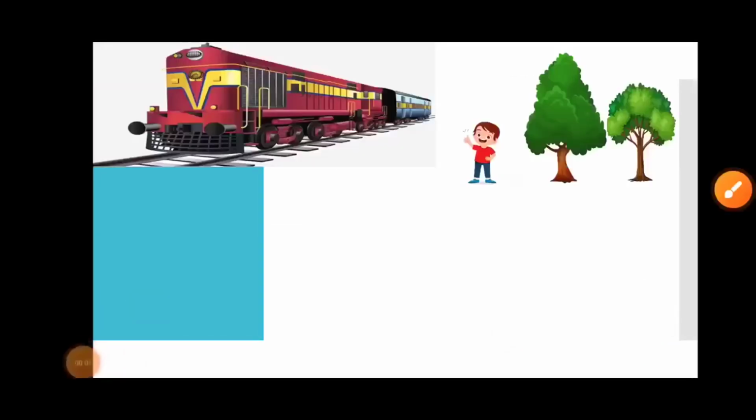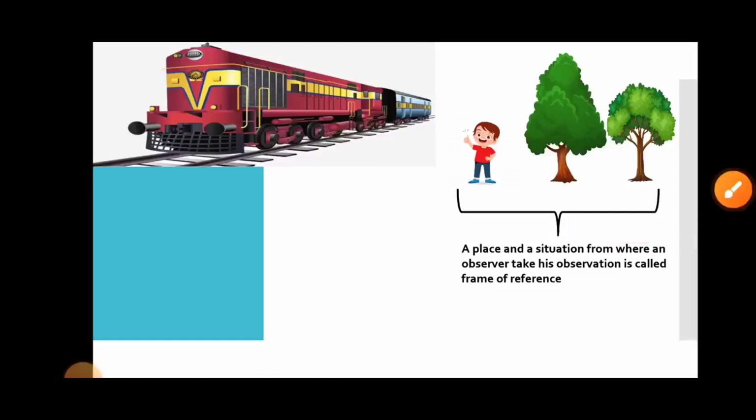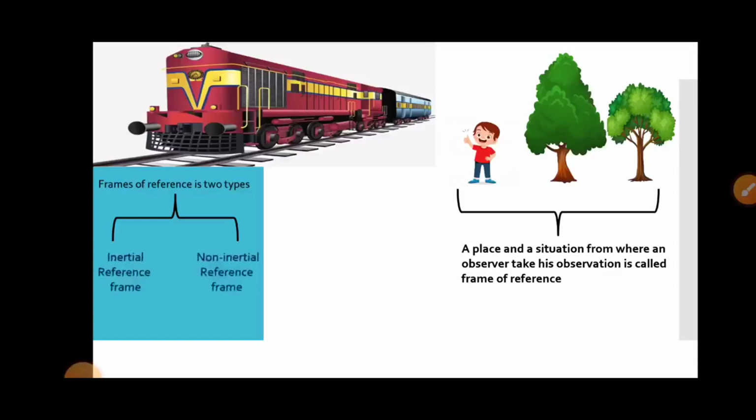So, what is a frame of reference? A place and a situation from where an observer takes his observation is called the frame of reference. There are mainly two types of frame of reference: one is the inertial reference frame and the other is the non-inertial reference frame.